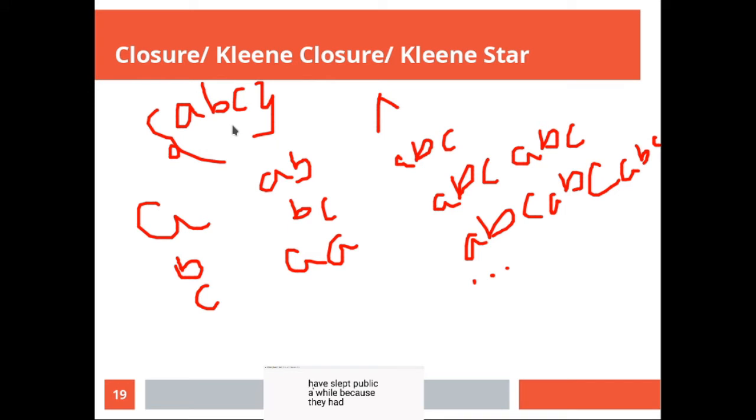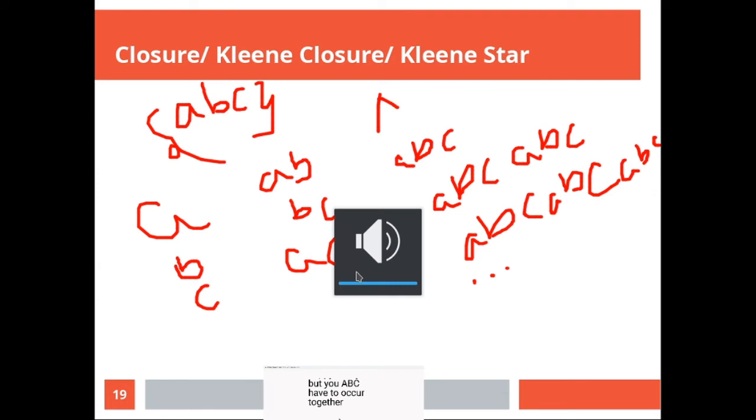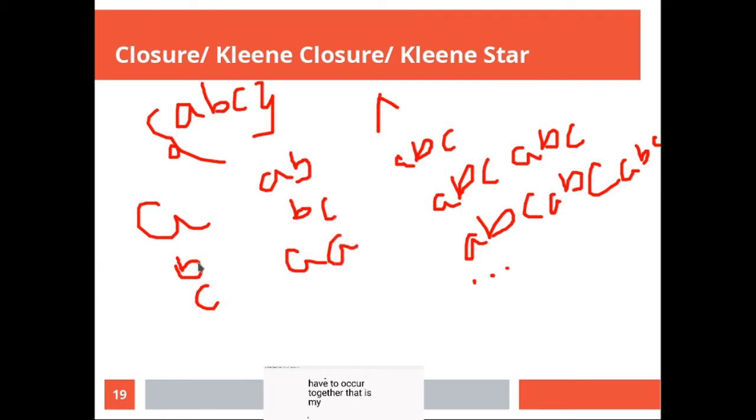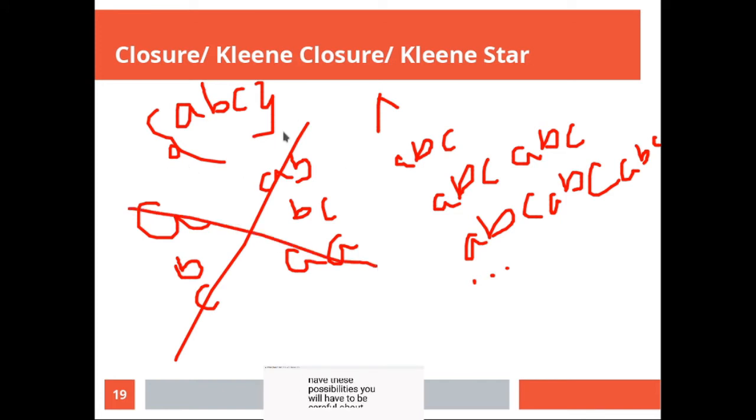Had A been a standalone input symbol, and B been a standalone symbol, these possibilities would have been here. But here, ABC has to occur together. So that is my input symbol, and I cannot have these possibilities. You will have to be careful about what is in your input alphabet.